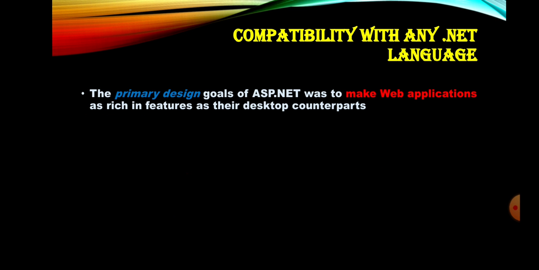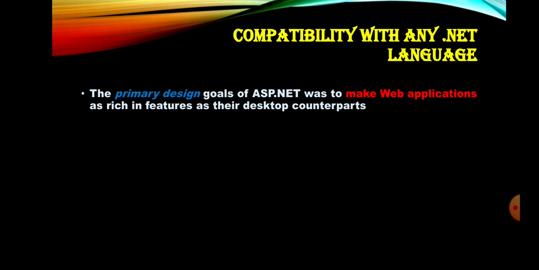Here the primary design goal of ASP.NET is to have the features of all the desktop applications, that is, our traditional desktop applications, along with the web applications.